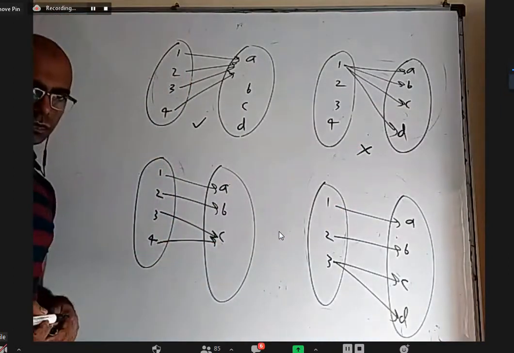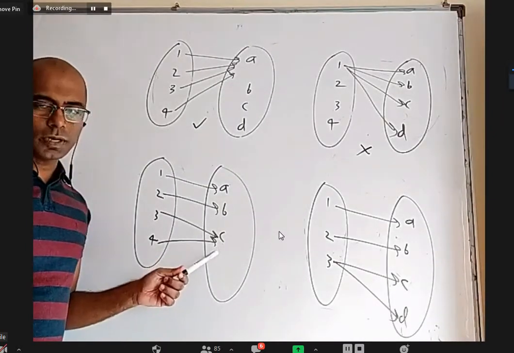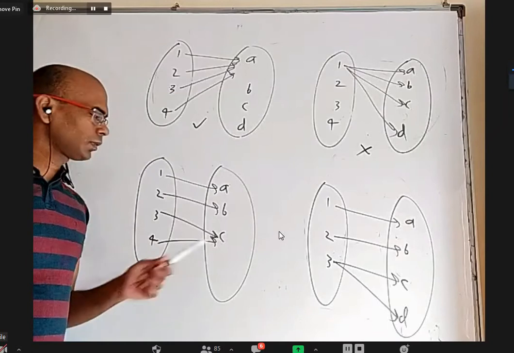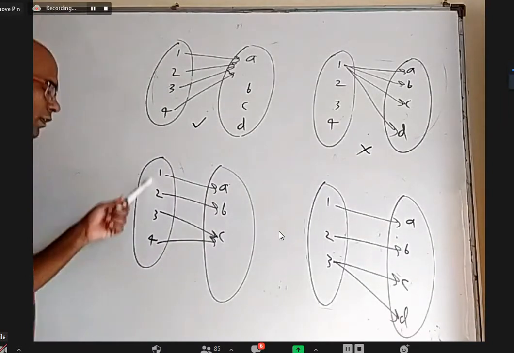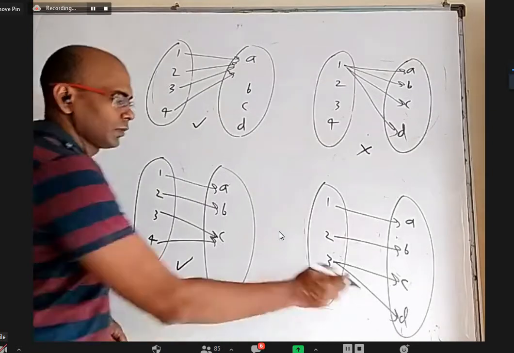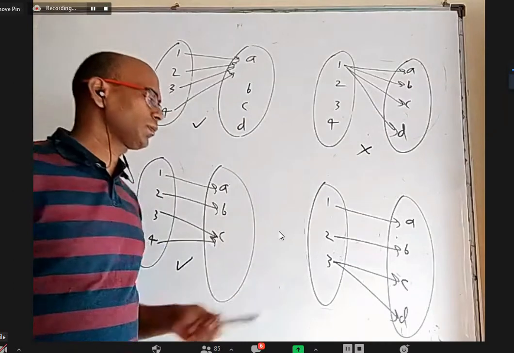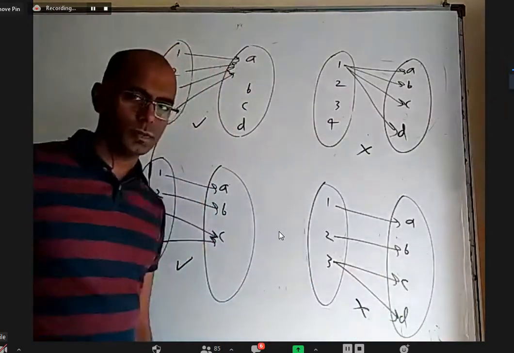Is this a function? Yes, sir. Here C is used twice, no problem, right? Everything is about the first set. Here everything is used. 2 can have one image, not a big issue. So it is a function. What about this? Not a function, because 3 has 2 images, right?